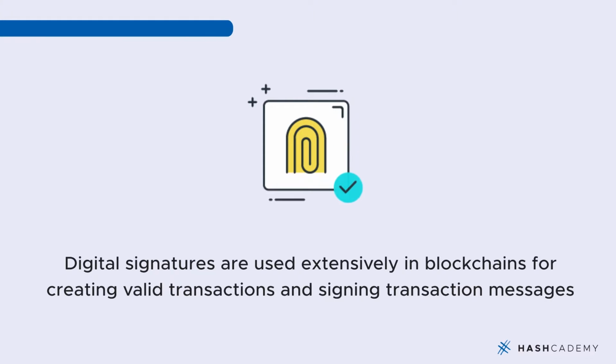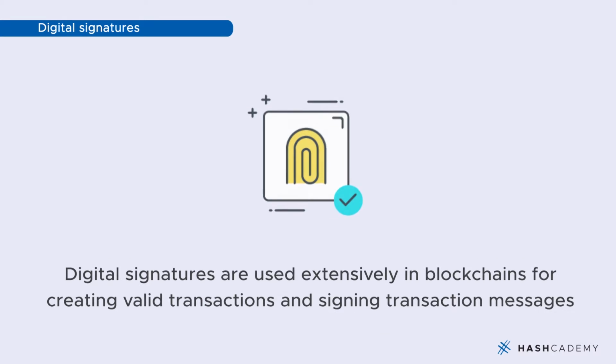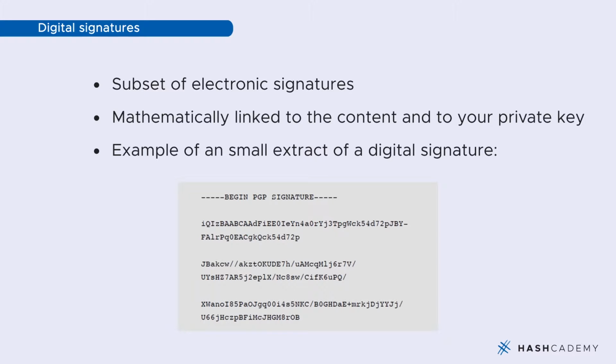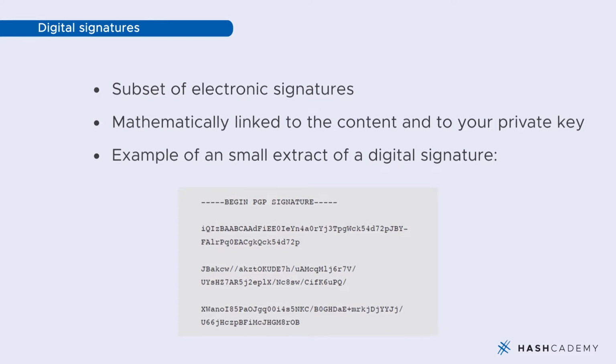Digital signatures are used extensively in Bitcoin and blockchains for creating valid transactions and signing transaction messages to move coins from your account to another account. Digital signatures are a subset of electronic signatures, which can take a number of forms. A digital signature is mathematically linked to the content and to your private key. An example of a digital signature is as follows.